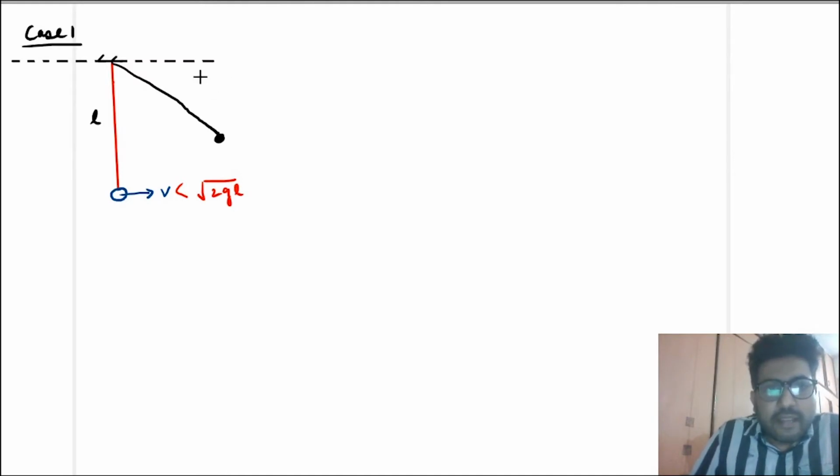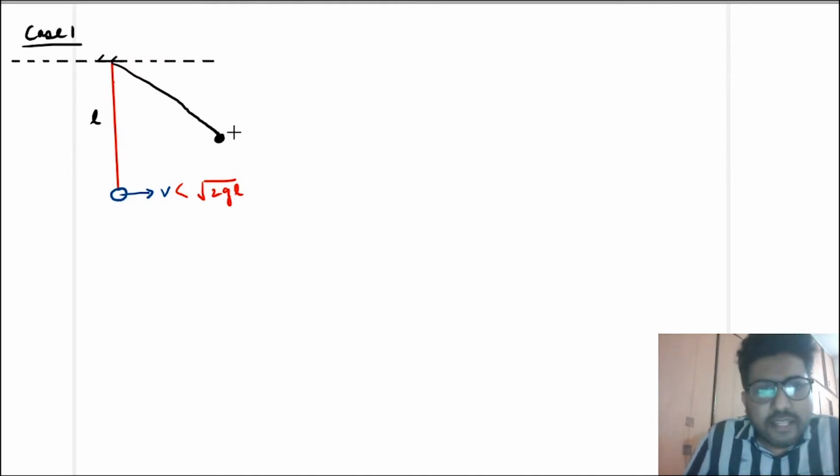Now, if it remains below the horizontal line, then the velocity will become zero, but the tension cannot become zero.